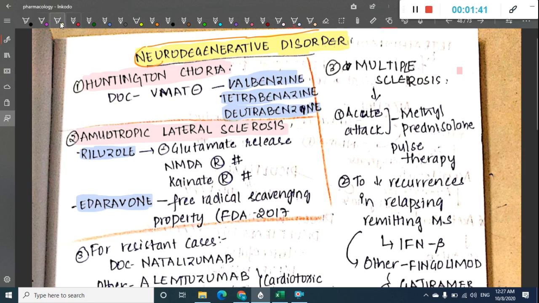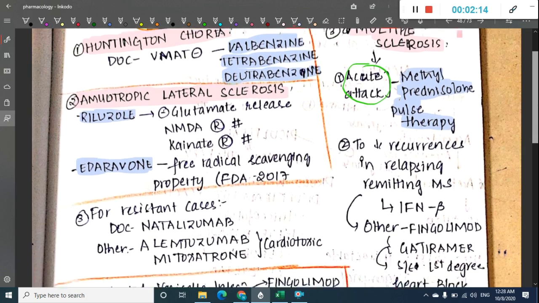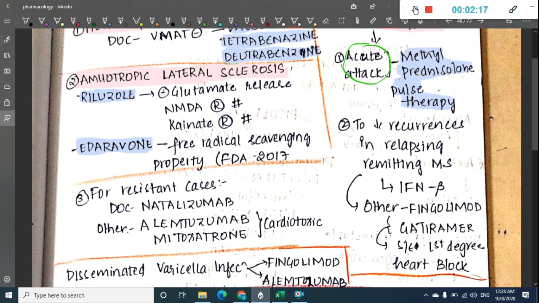The next disorder which you see here is multiple sclerosis. In multiple sclerosis, we have to treat for acute attacks, to prevent recurrences, for prophylaxis, and also for resistant cases. For an acute attack, methylprednisolone is given as pulse therapy.